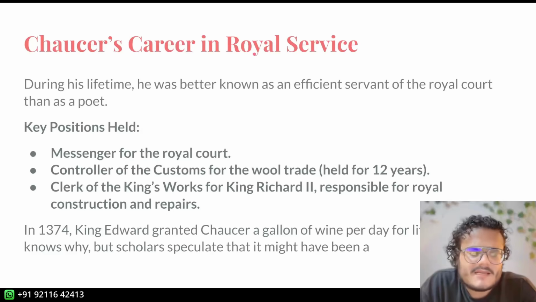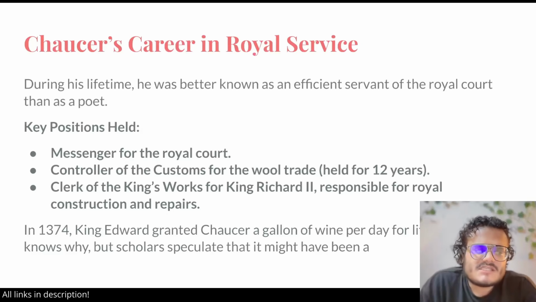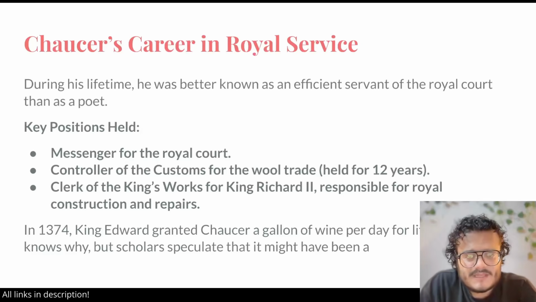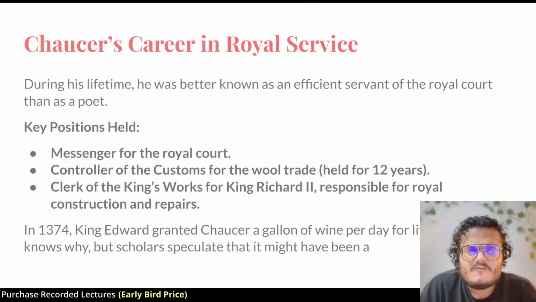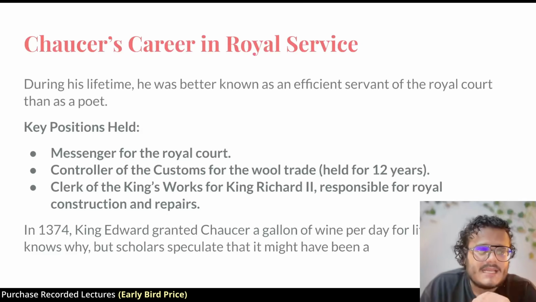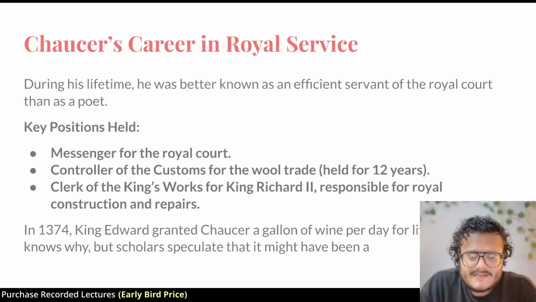very well-known, well-connected person. Some key positions he held: he was a messenger for the court. Being a messenger for the court means that he was trusted by very powerful people, right? Which tells you the kind of person Chaucer was, because to work in a court, you have to be very practical and you have to have a lot of wisdom, right? He was also the controller of customs for bull trade.